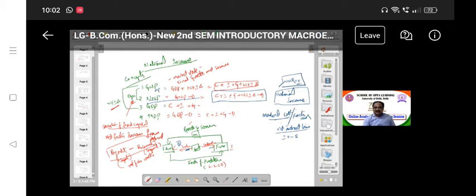So factor cost is the final value before marketing. Whenever the household sector and the farm sector produce, before the market, here the factor cost takes place, and here the market cost takes place.